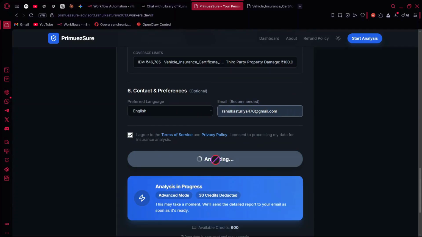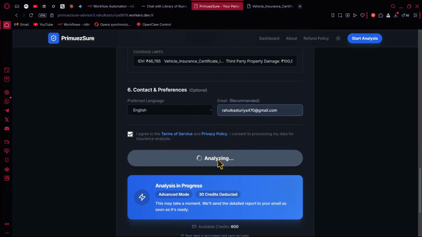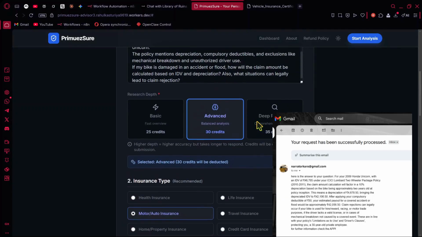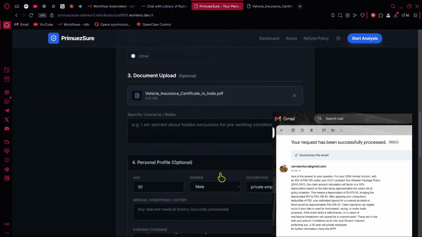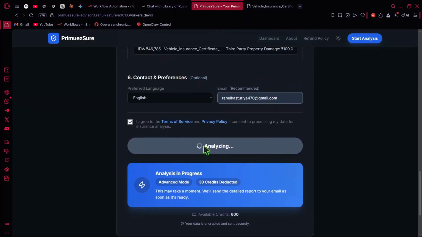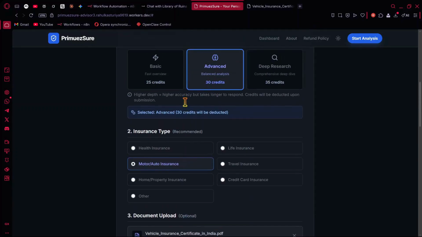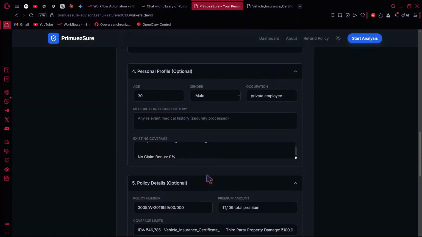So like, yeah, this is your analysis in progress. Now what's the point of the email, why is it written as recommended? If it takes a long time to respond, they will automatically send your answer to your email. Note that it will only send the answer to the question. So if you want your entire response, you have to come back to the app to check your response. Yeah, so this is it.